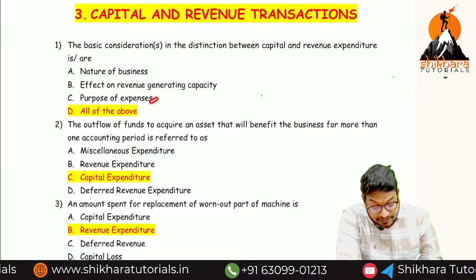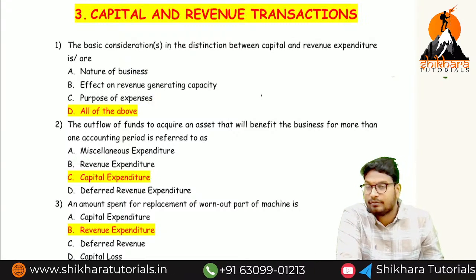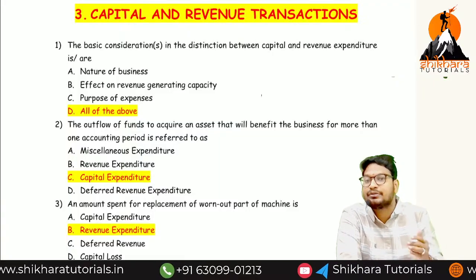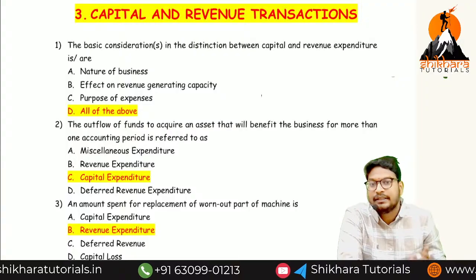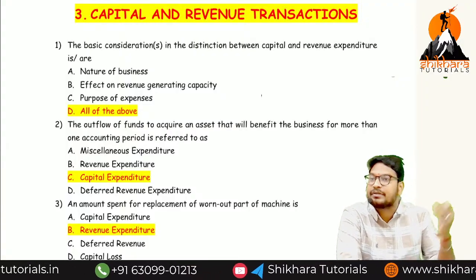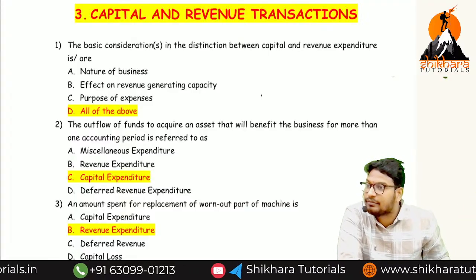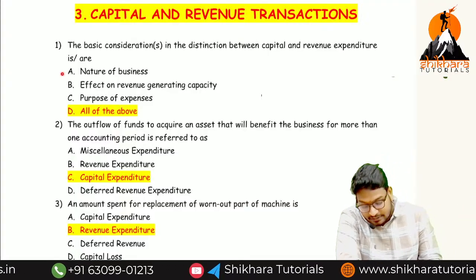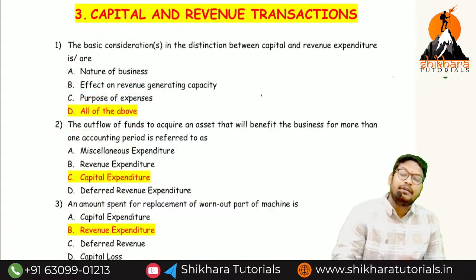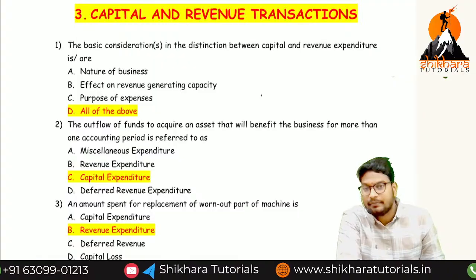And purpose of expenses: we have to see what purpose we are incurring it for. Normally paying wages to an employee is revenue expenses. But paying wages to an employee for the construction of a building is capital expense. So based on these three considerations, capital will become revenue and revenue will become capital.